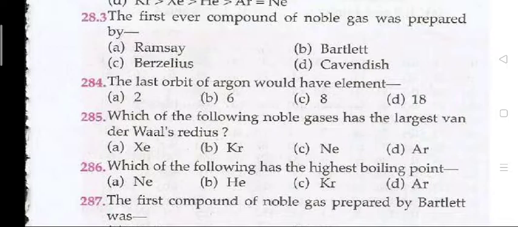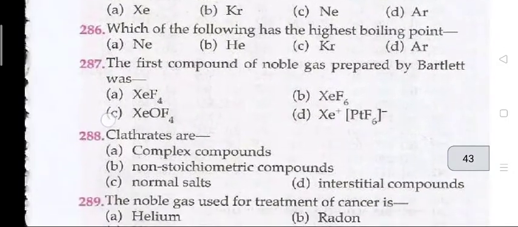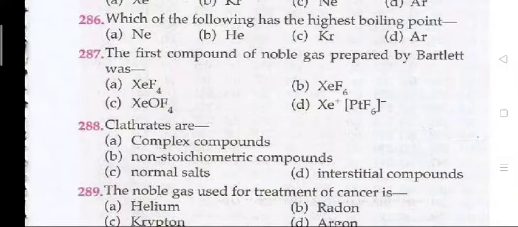A, that is your Xe. Next question, which of the following has the highest boiling point? The right answer is C, that is your Kr. The first compound of noble gas prepared by Bartlett was D, that is your Xe plus PtF6 minus.